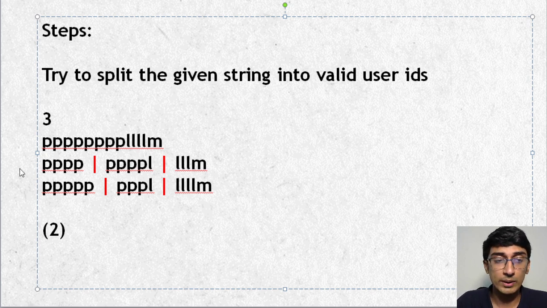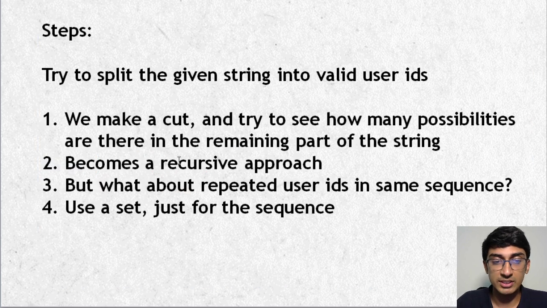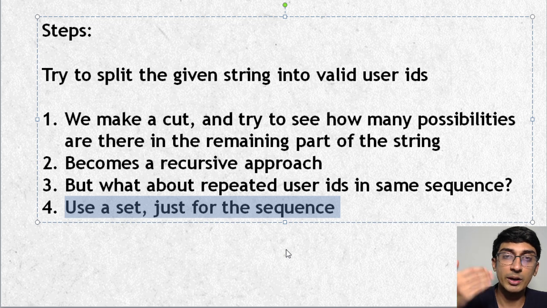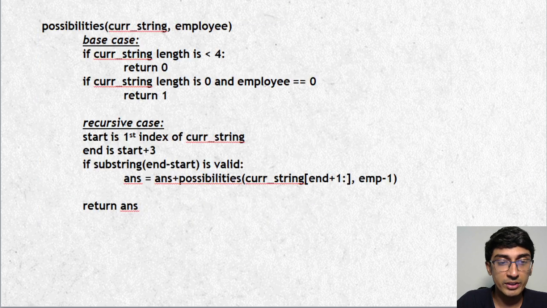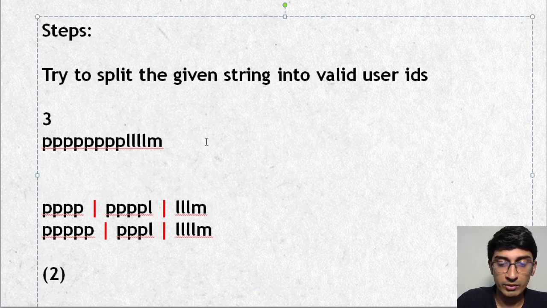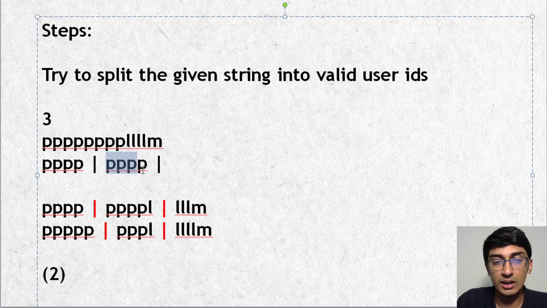So here what can we do? Well, to even optimize it further, we can use a set, okay? How do we do that? Use a set just for the sequence, which means that for our current sequence, check if this particular element or this particular cut has come before or not. So for example, when we tried PPPP, we try to cut it off, then PPPP, and when we try to cut off here, this will actually not allow us to cut, because when we check all the sequences we already have this in the set, which